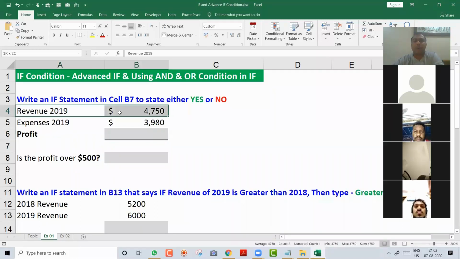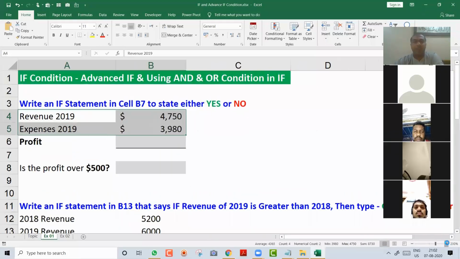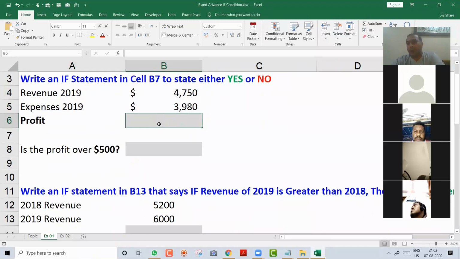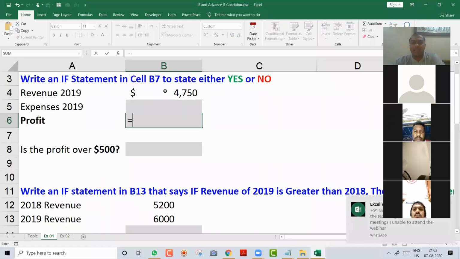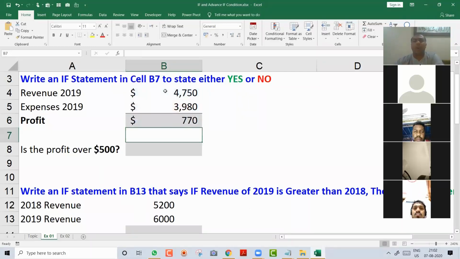I have some revenue over here and I have some expense over here. And here I wanted to know what the profit is. Very simple formula. You all know this. So I will just say equal and I will say revenue minus expense. Very simple. And I got 770 as my profit. This you all know. Our main aim in this session is to learn the main option.